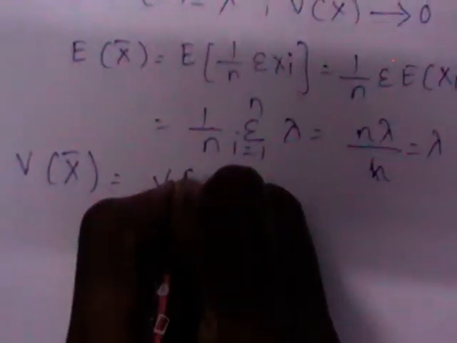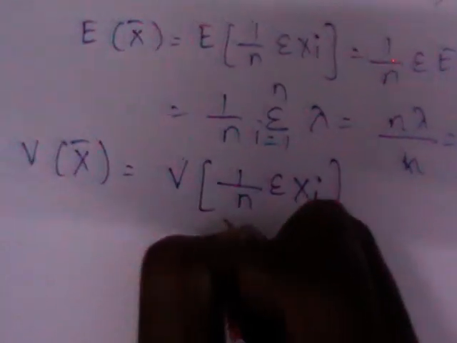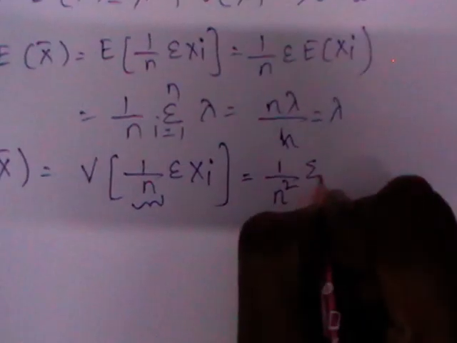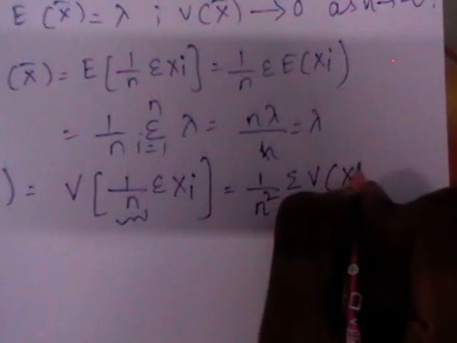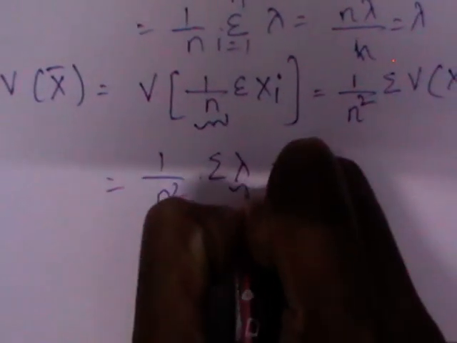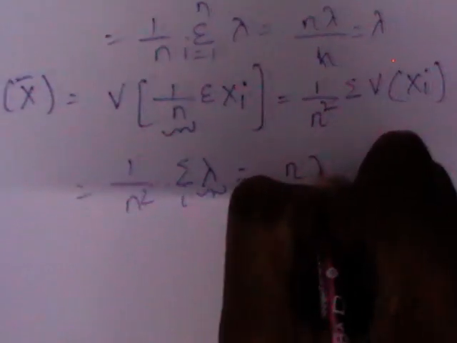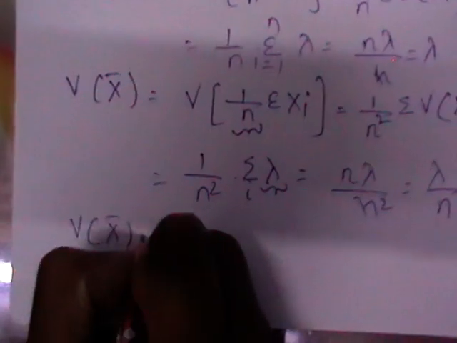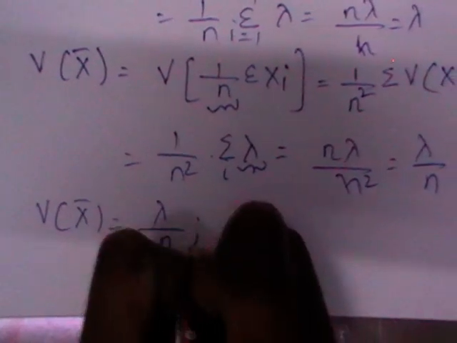V of x bar. What is the formula for x bar? 1 by n sigma xi. I hope this is a constant. Whenever a constant is taken out of the variance, it will be squared. 1 by n squared sigma variance of xi. What is the variance of Poisson distribution? It's nothing but lambda. So as this is independent of i, you will get n lambda by n square, which is nothing but lambda by n. Here variance of x bar you got as lambda by n.